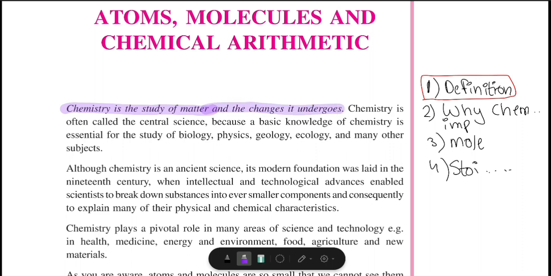Okay, what is matter? Matter is everything in our surrounding. Everything in our surrounding consists of matter. So the study of almost everything in our surrounding, the items, elements, things in our surrounding, and the changes it undergoes is chemistry. So that is our definition of chemistry. If I ask what is chemistry, this is the answer that you should write.